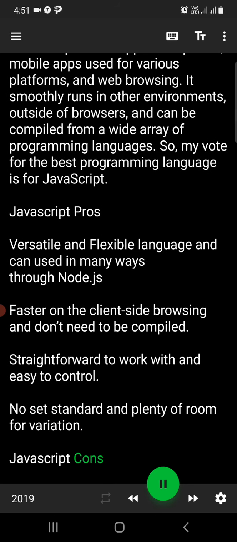Kotlin cons. Still a new language in the market, so hard to learn, so think before you choose it. Sometimes gets slower. There are limited resources for learning.